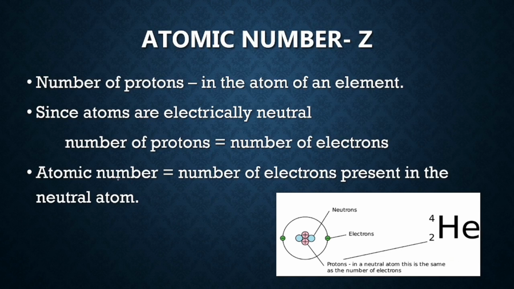When you are writing about the atomic number and you are mentioning the number of electrons, it's very important to mention the neutral atom. Because if an atom forms an ion, the number of electrons will change. What are ions? When an atom loses or gains electrons, they form ions. So if you are talking about a neutral atom, atomic number is equal to the number of electrons. Otherwise, always mention the number of protons in an atom is the atomic number of an element. So Z is equal to P is equal to E in case of neutral atoms.